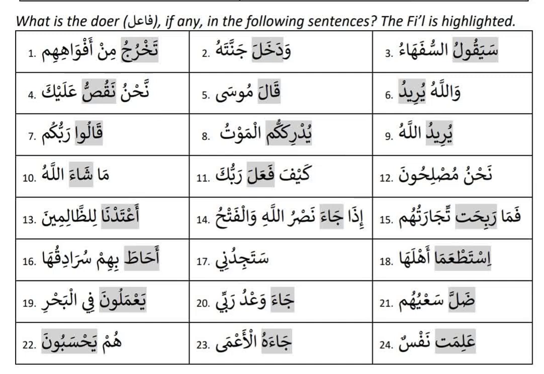Ida jaa nasrullahi wal fathu. So here jaa is huwa jaa, so there is a possibility of an outside doer. Yes, there are two rafas here: Nasru and Fatuhu. Both are rafa. So there are two outside doers for this. Nasr means help and Fatuh means victory. So victory and help both are the doers of the jaa fi'l. Okay.